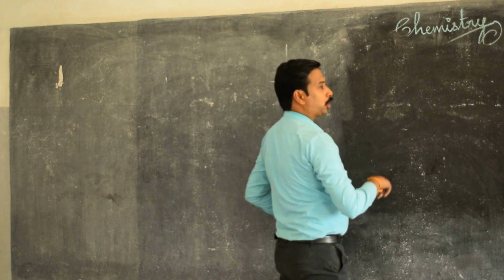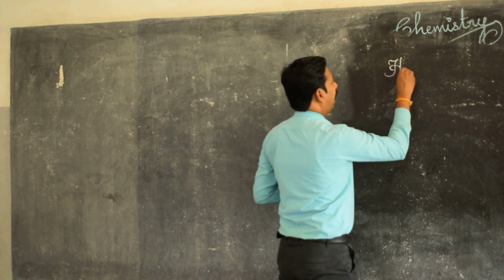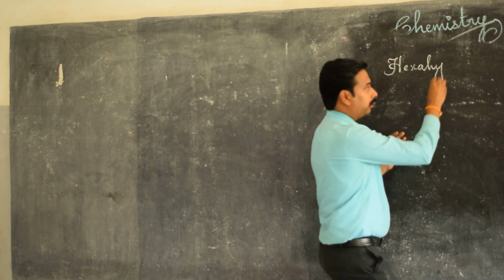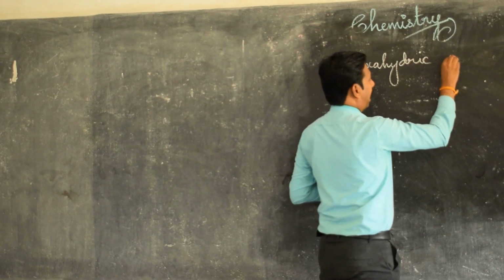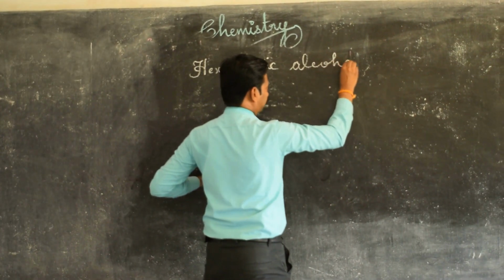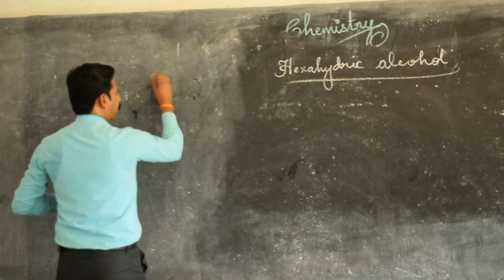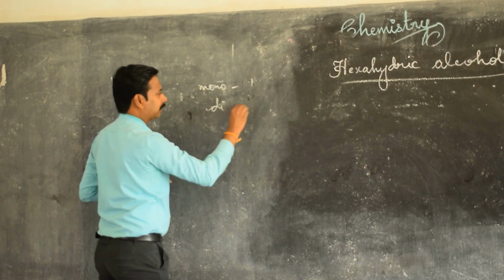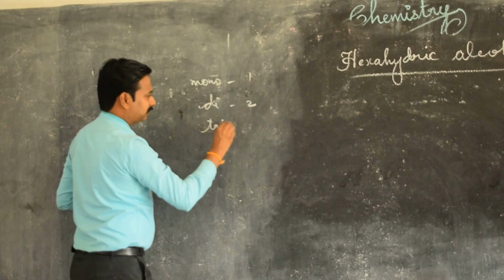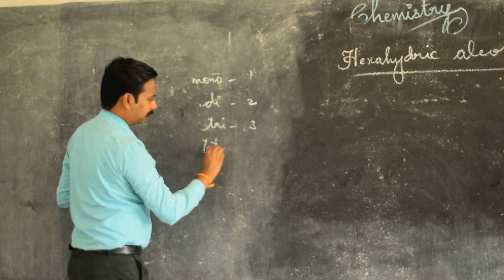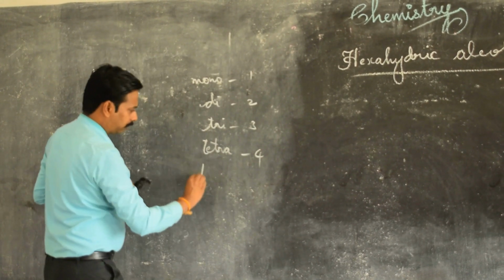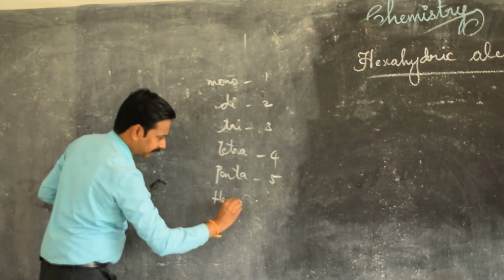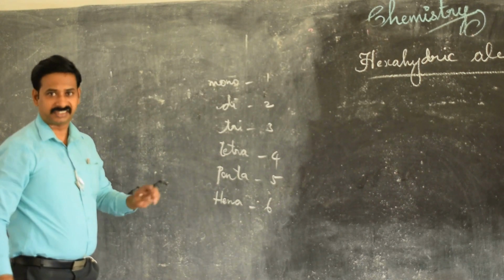Moving on to the next one, hexahydric alcohol. Mono means what? Single. Di means 2. Tri means 3. Tetra means 4. Penta means 5. Hexa means 6.